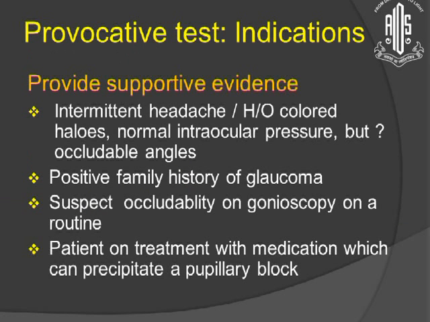Then what is the role of the provocative test? It provides supportive evidence. I will do this only in the following persons: one who is having a history of colored halos, intermittent headache, and an occludable angle. Second, a positive family history of glaucoma. Then suspects who showed an occludable angle on gonioscopy on a routine checkup, and patients who are on treatment with medication which can precipitate pupillary block.